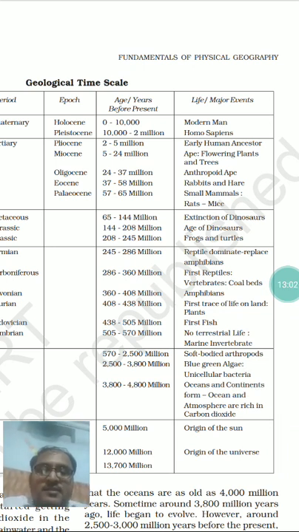Firstly, after the soft bodied arthropods, for the first time marine invertebrates were born. At that time there was no terrestrial life, no life on the land, only life in the marine system, in the oceans.